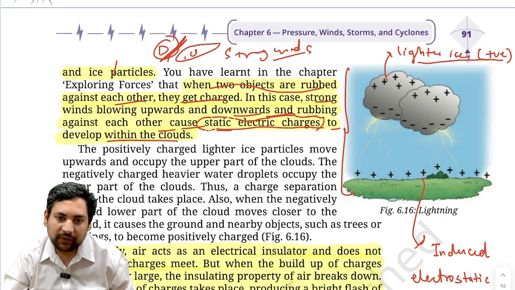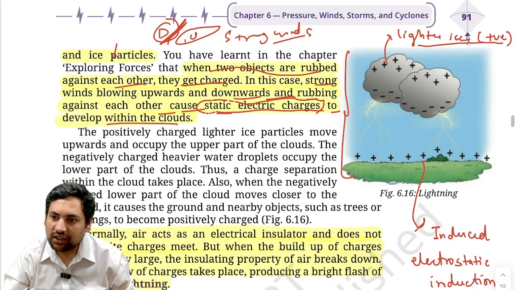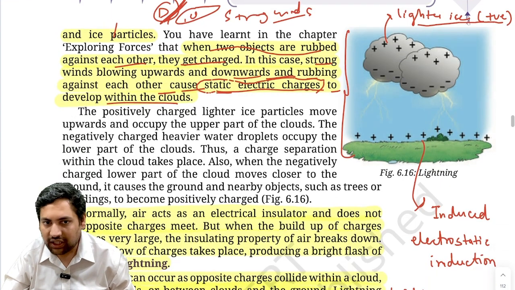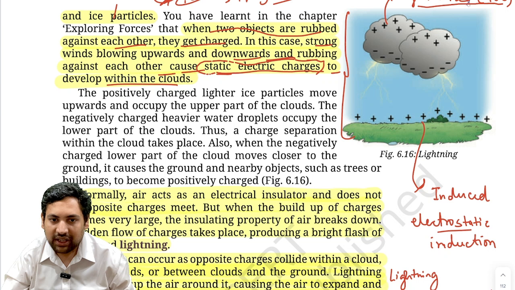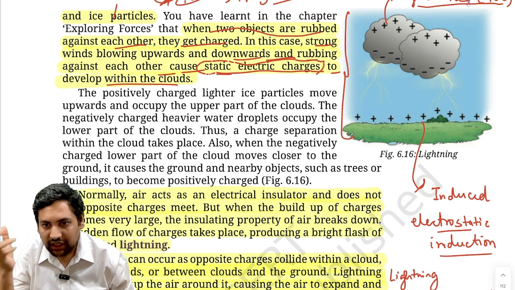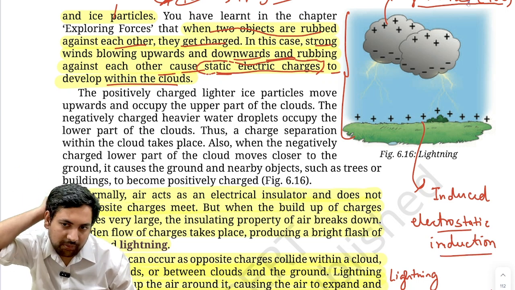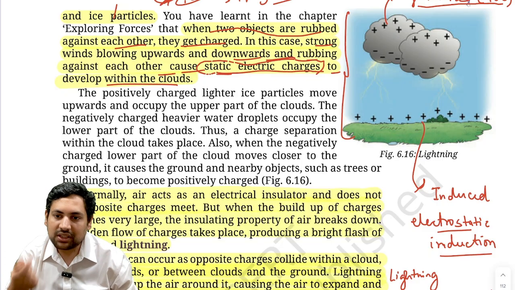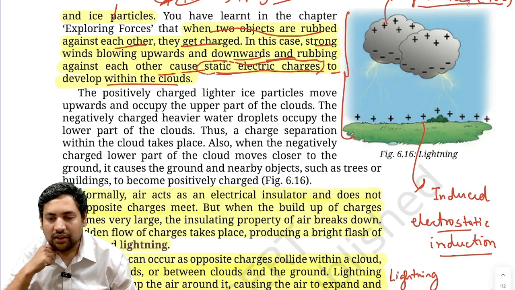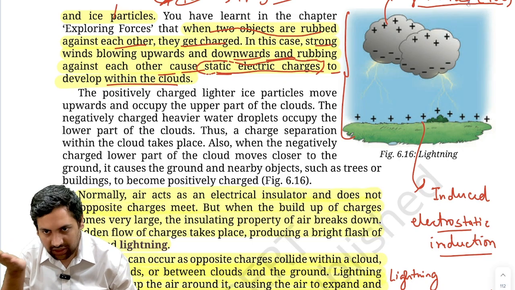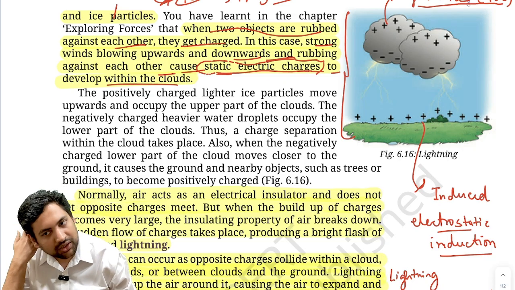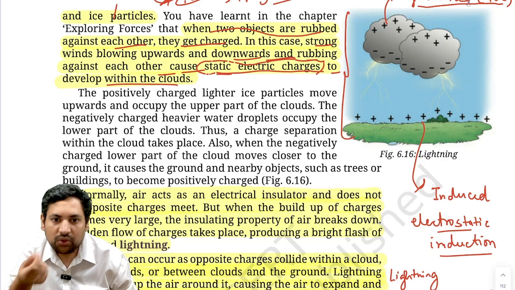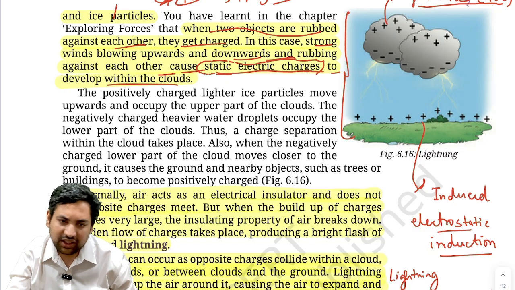Now, if you remember, we learned something about electrostatic induction, not by this term, but we have seen this. Once we take a comb and rub it on our head and then move it close to pieces of paper, the pieces of paper get attracted to it. Why was that happening? Because by rubbing, the comb had developed some charges.